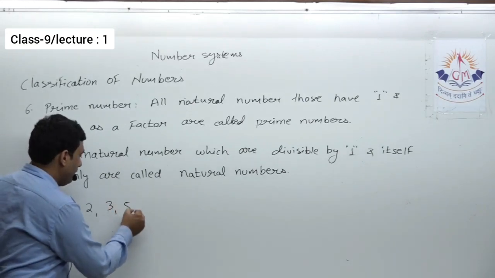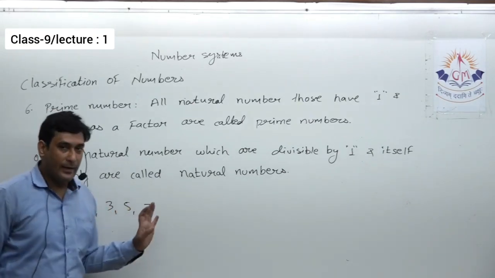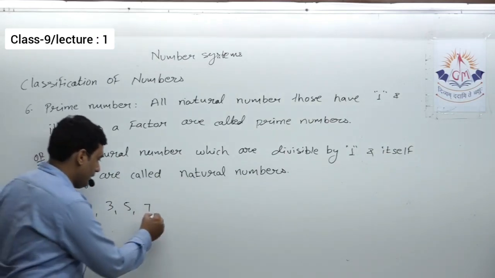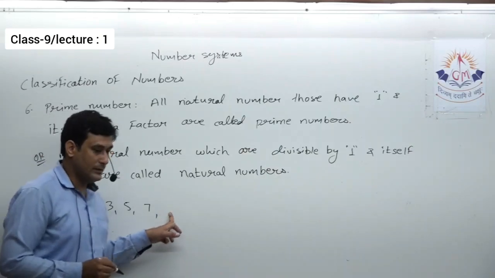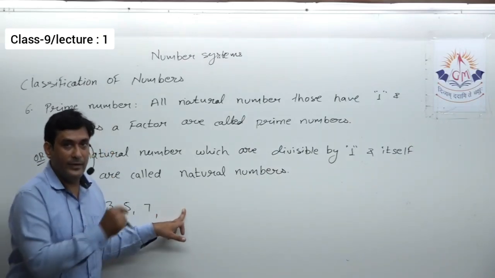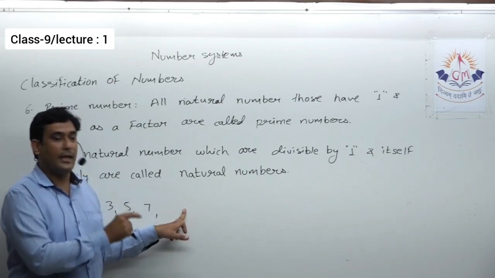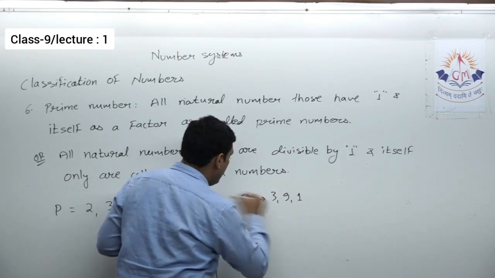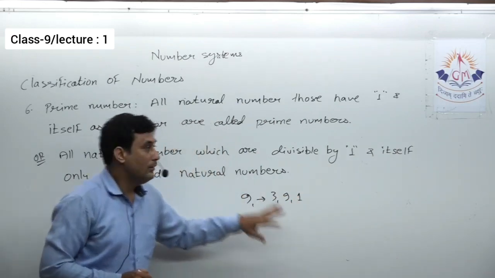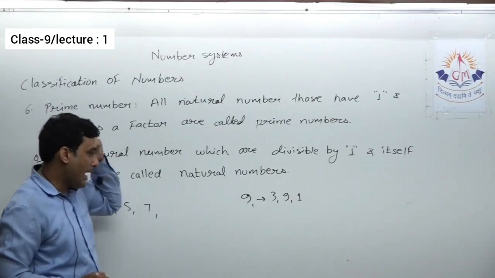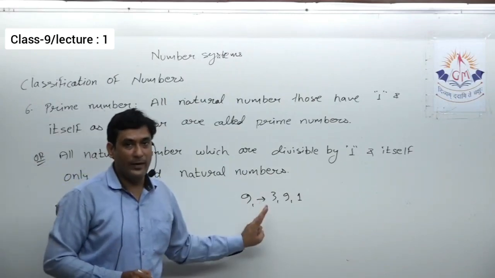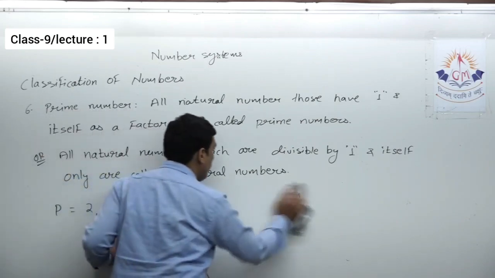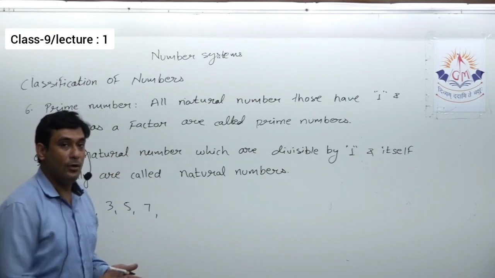Then 3, then 5, then 7. Now you might think that these are the odd numbers only, but it is not correct, because next number, if I write 9, definitely it's an odd number, but it's not a prime number, because 9 is divisible by 3, 9 as well as 1. That means it has more than two factors. So we can also say that a prime number has exactly two factors. If you find a number has more than two factors, it is definitely not a prime number.